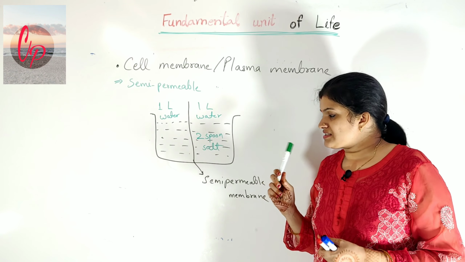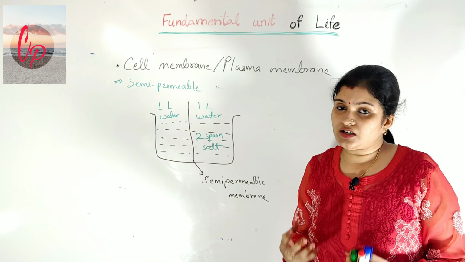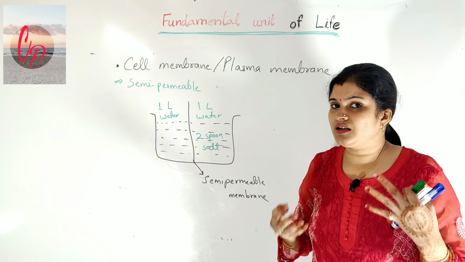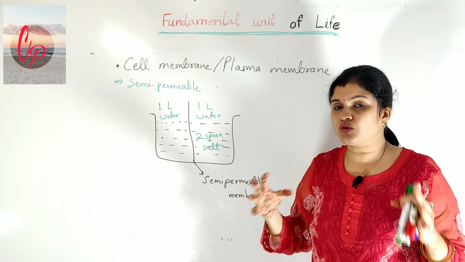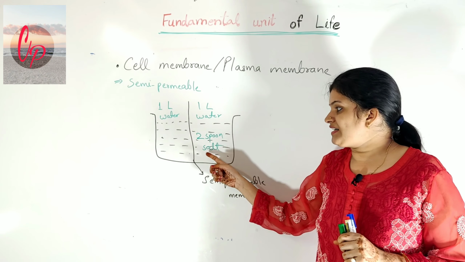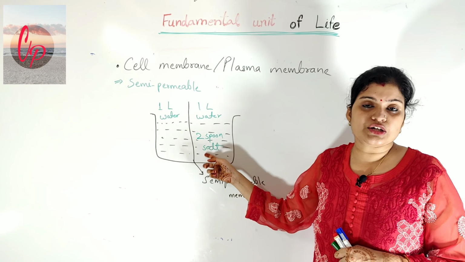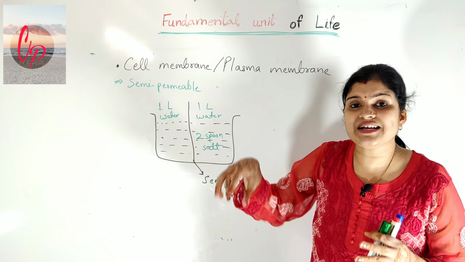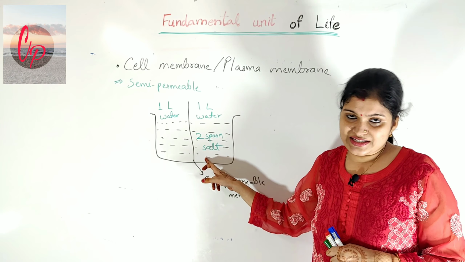Now just think, where will the concentration of water be high and where will it be low? The amount or quantity of water is the same, equal on both sides, but here we have taken some solute also, and in this case the solute is salt. A solute is the thing which gets mixed in the solvent. So we have taken one solute here, that is salt.